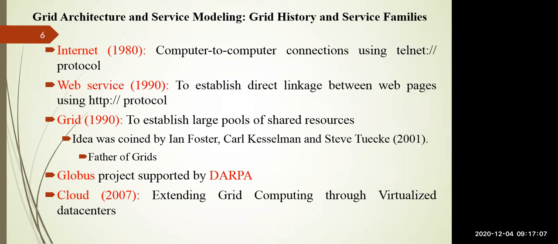After that, in the 1990s, the grid was developed, and the grid gradually became available to establish a large pool of shared resources. A large pool of shared resources means it may be PCs, workstations, PDAs, or server clusters.